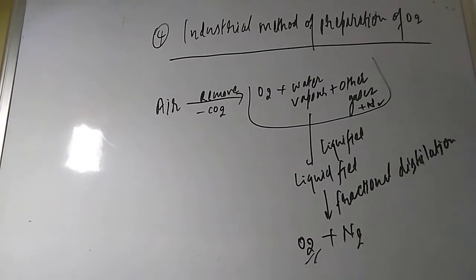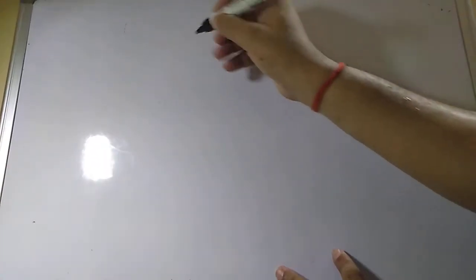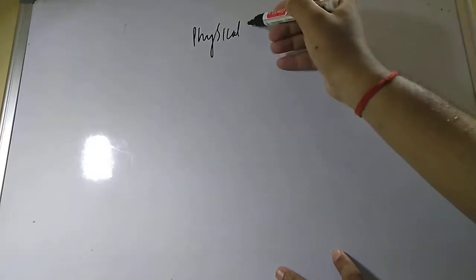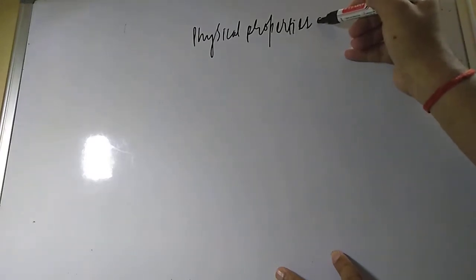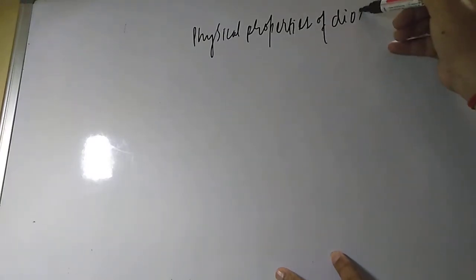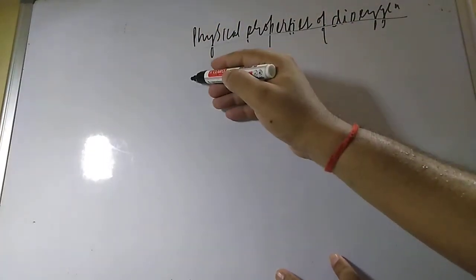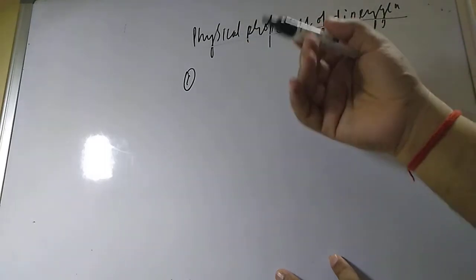Now we will move to the physical properties. We will see what the physical properties of dioxygen are, student. So let us move on to the physical properties, then we will go to the chemical properties. So physical properties of dioxygen. What are the physical properties, student? First one is a colorless, odorless, tasteless gas.